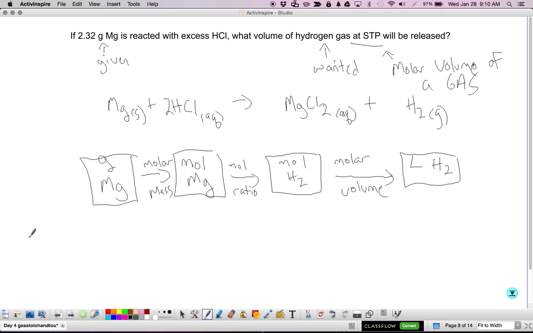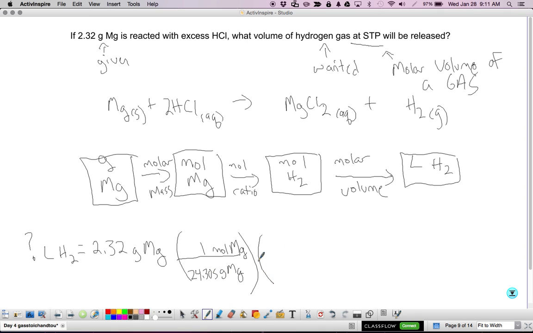All right, so question mark, liters H2 equals 2.32 grams magnesium. I'm going to put my grams magnesium on the bottom, my moles magnesium on the top. This is a molar mass, so it's 24.305 grams magnesium for 1 mole magnesium. And then I'm going to put moles magnesium to moles of H2, 1 to 1.